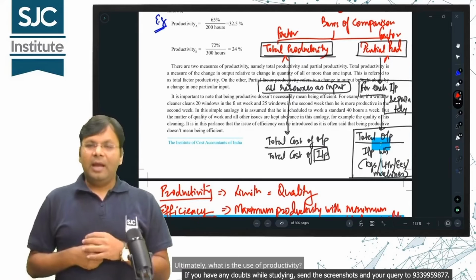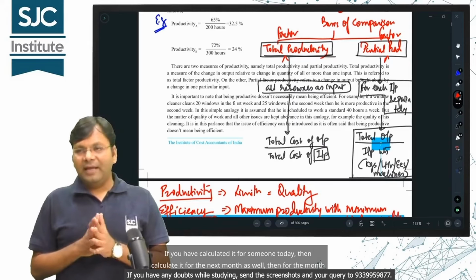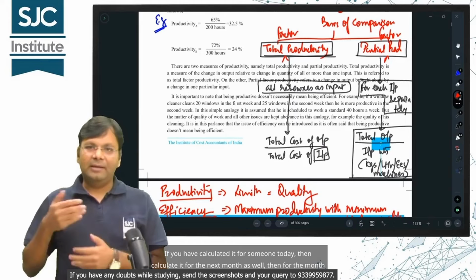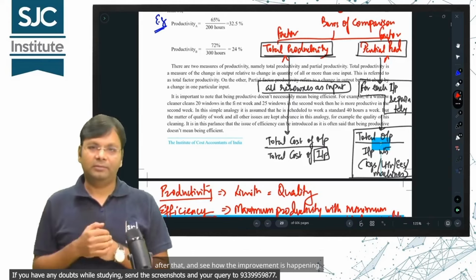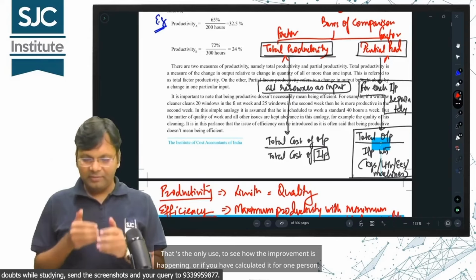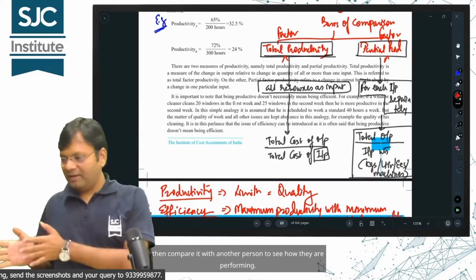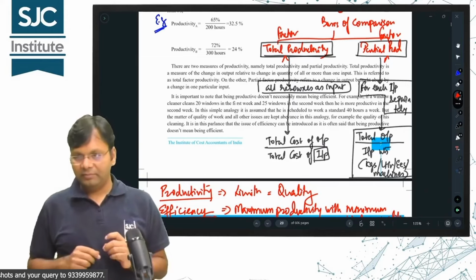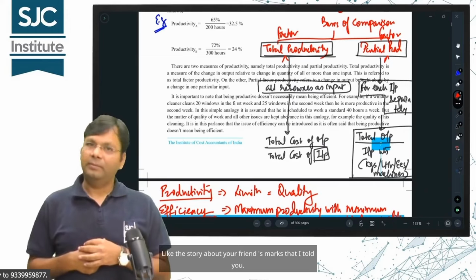Alright. Ultimately, what is the use of productivity? If you have calculated it for someone today, then calculate it for the next month as well, then for the month after that, and see how the improvement is happening. That's the only use, to see how the improvement is happening. Or if you have calculated it for one person, then compare it with another person to see how they are performing. Like the story about your friend's marks that I told you.